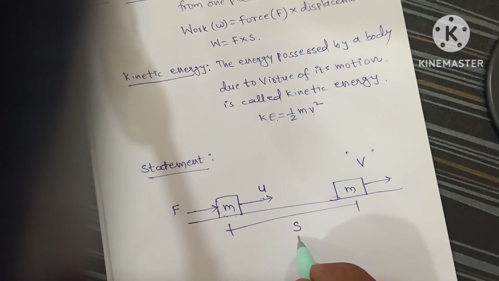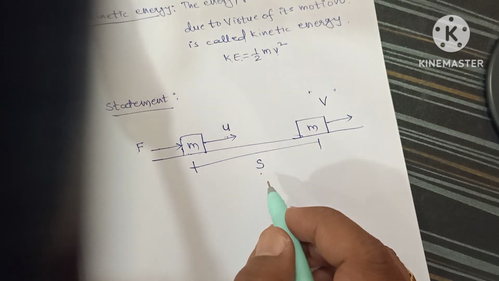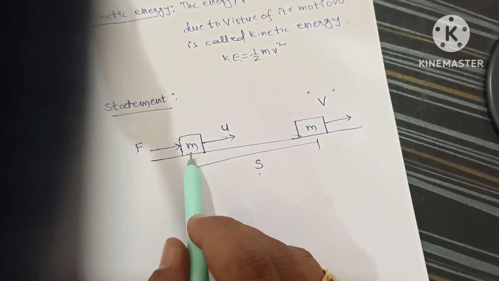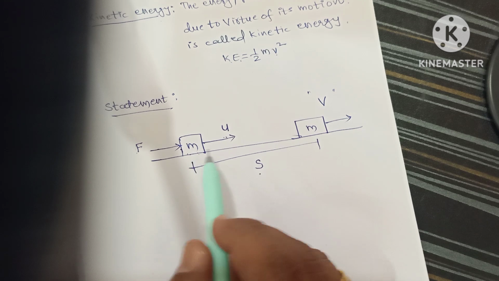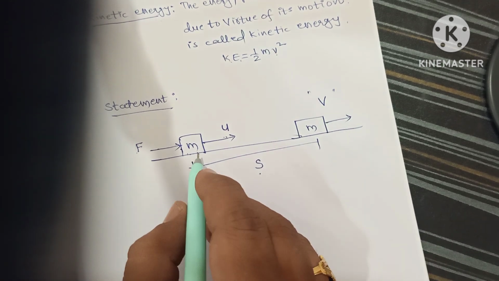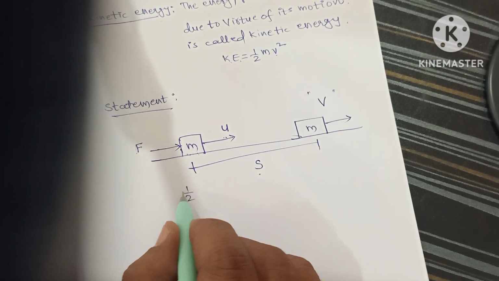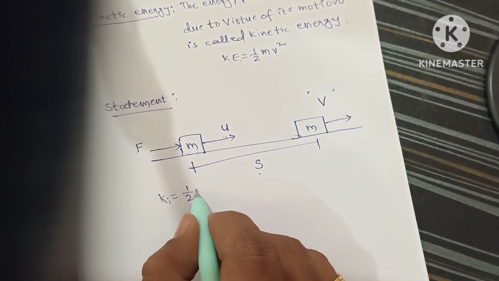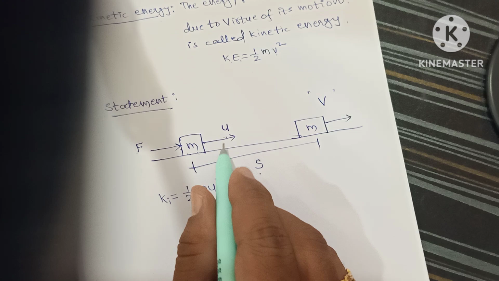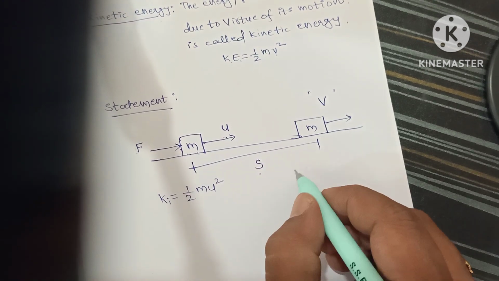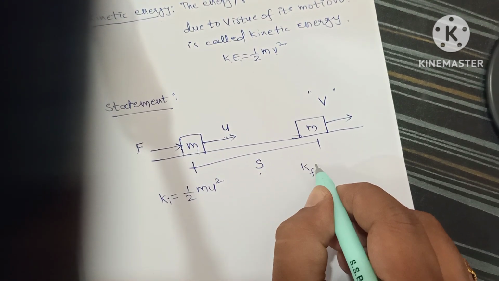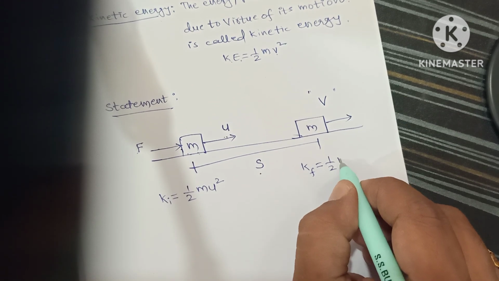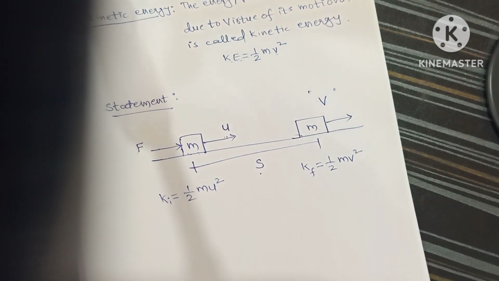Okay, right. Now as it is moving, there will be a kinetic energy for the body in the initial stage and even in the final stage. Here we call this the initial kinetic energy Ki, nothing but half m u square, and the final kinetic energy Kf, half m v square.